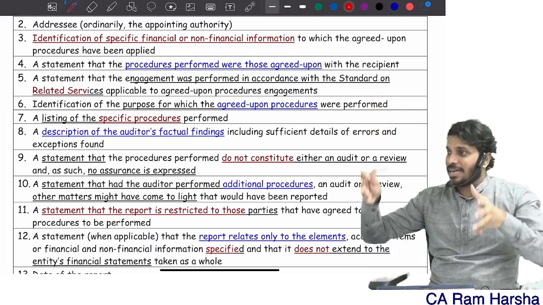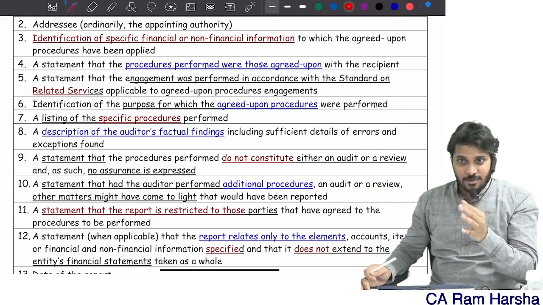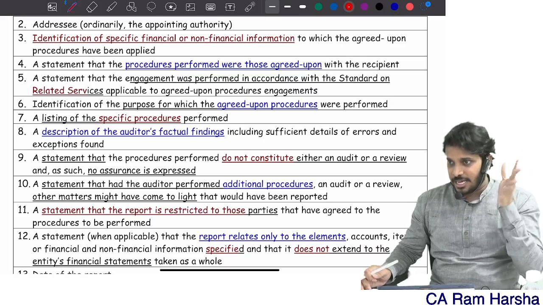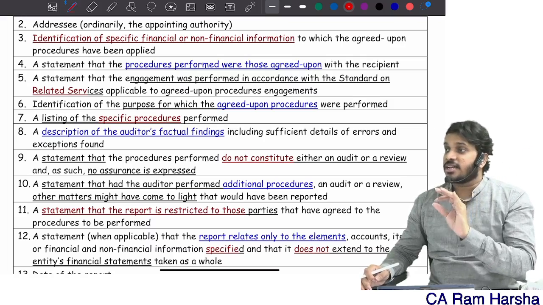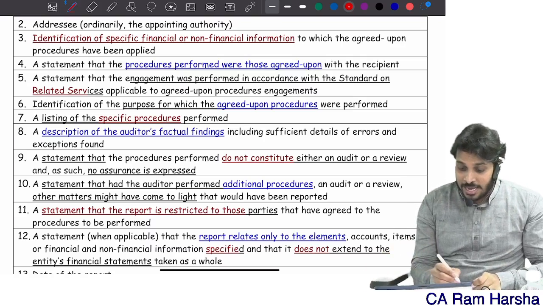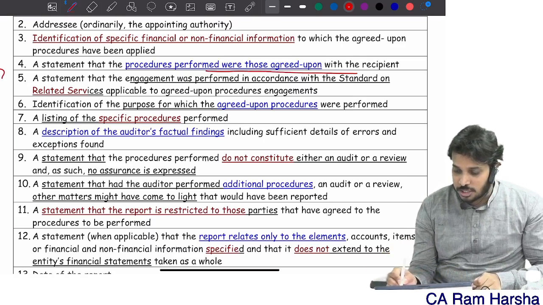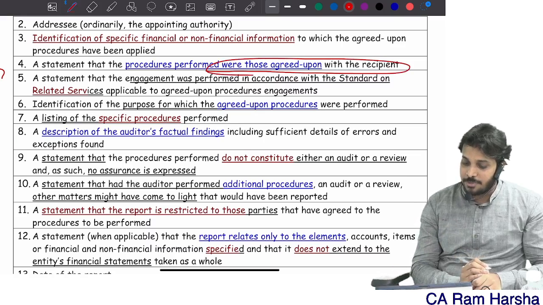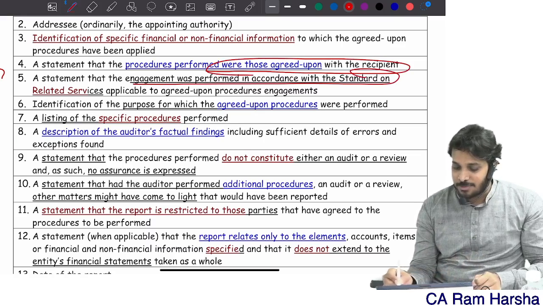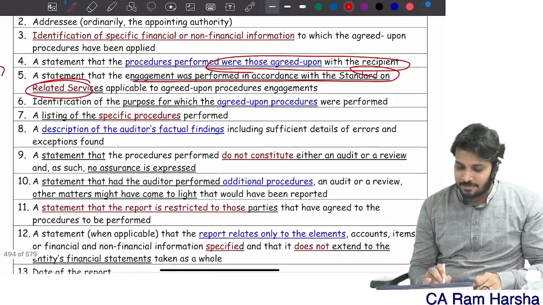It will have some elements. There are some statements which the auditor must tell. In case of agreed upon procedure, there are some facts which the auditor must tell. What? A statement that the procedures were agreed upon with the recipient. A statement that the engagement was performed as per the standard on related services.